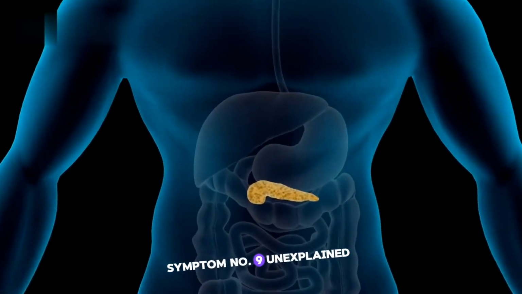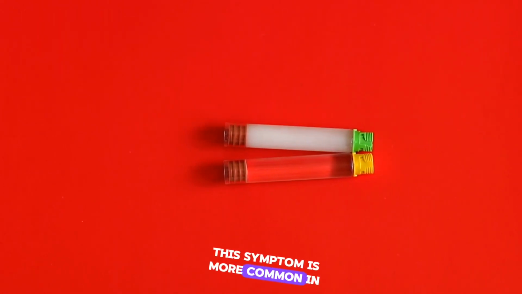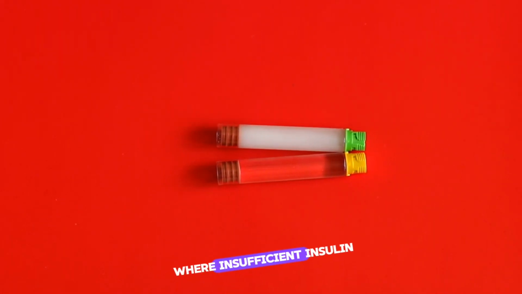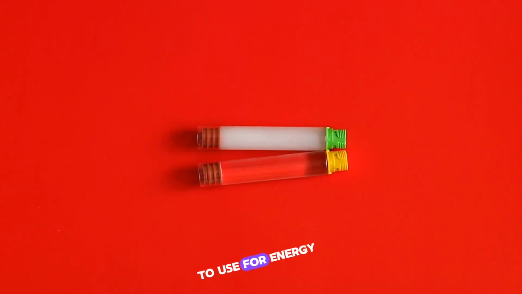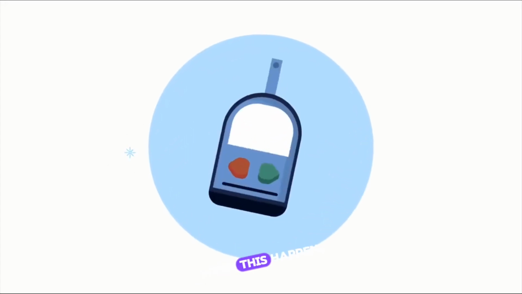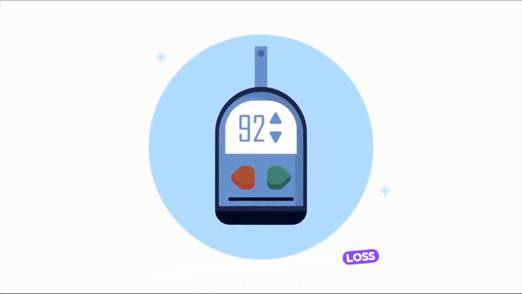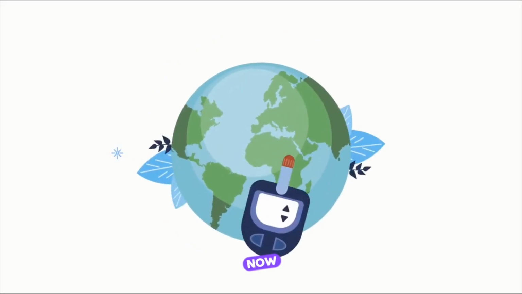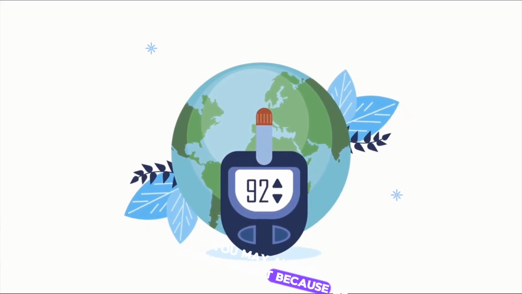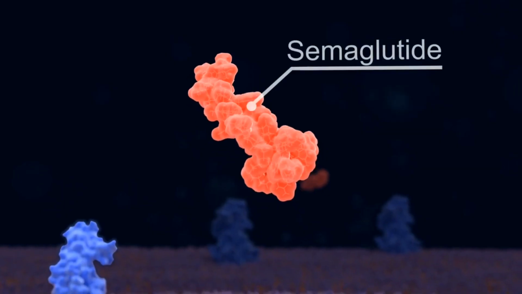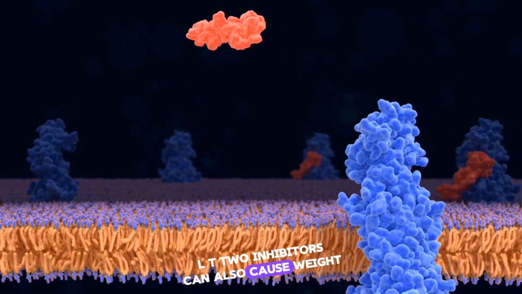Symptom number 9, unexplained weight loss. This symptom is more common in type 1 diabetes, where insufficient insulin prevents the body's cells from drawing glucose from the blood to use for energy. When this happens, the body starts burning fat and muscle for energy, causing unexplained weight loss. Now, if you're experiencing glycosuria, or peeing with sugar, you may also be losing weight because of it. The new diabetes drugs, SGLT2 inhibitors, can also cause weight loss.